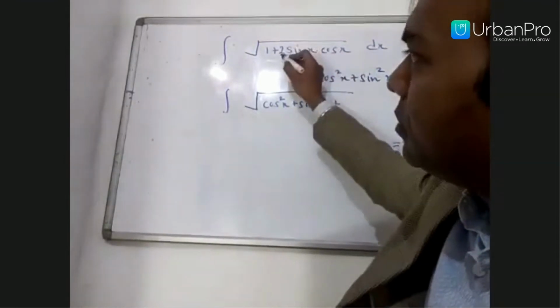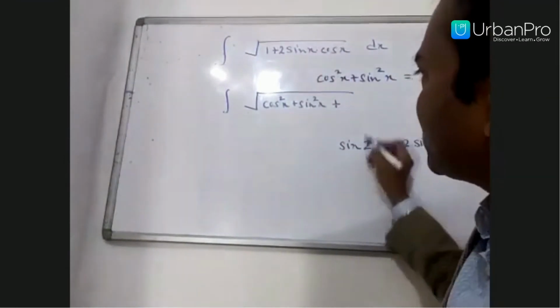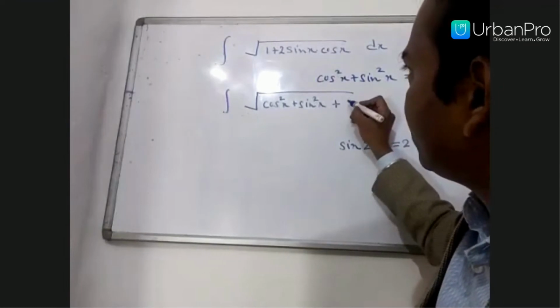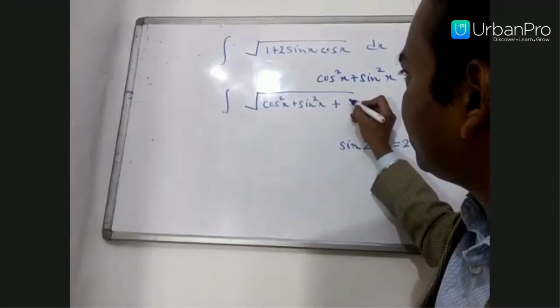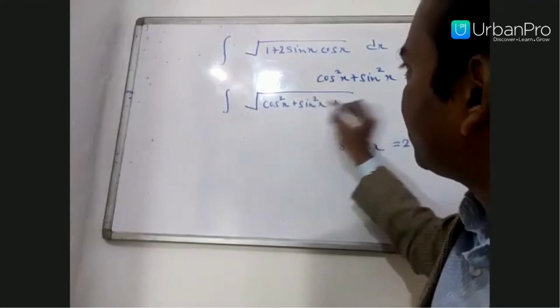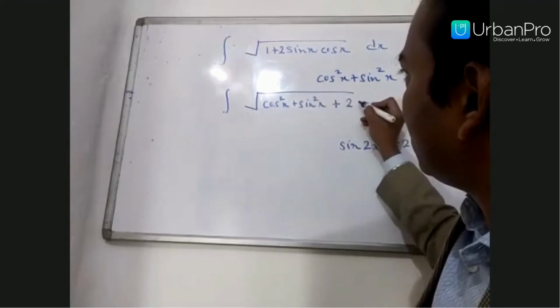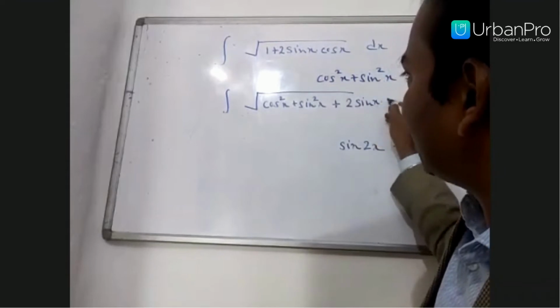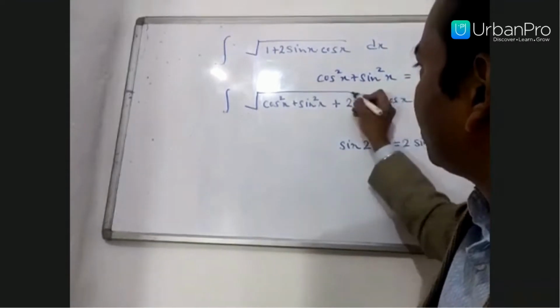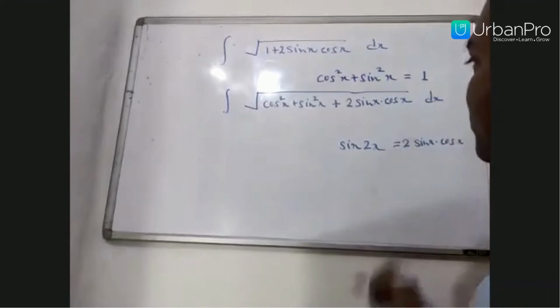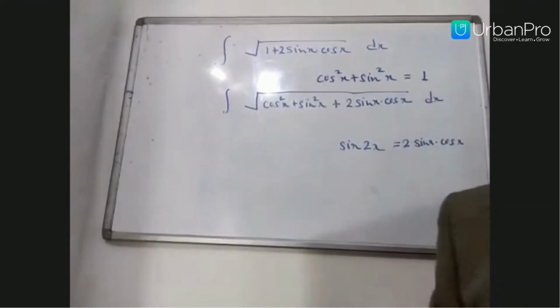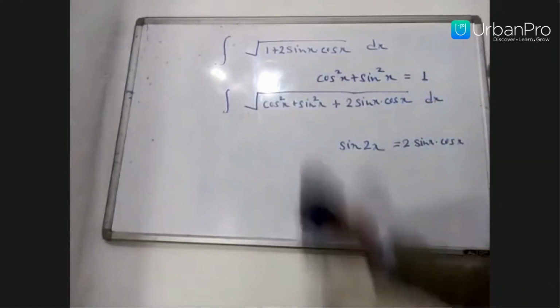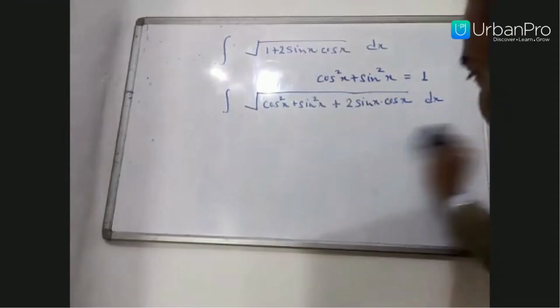We have here 2 sin x cos x, so we could put sin 2x. No need to put it, just leave it as it is. Why, I will tell you now. Depending upon your problem, in this problem there is no need to put sin 2x.